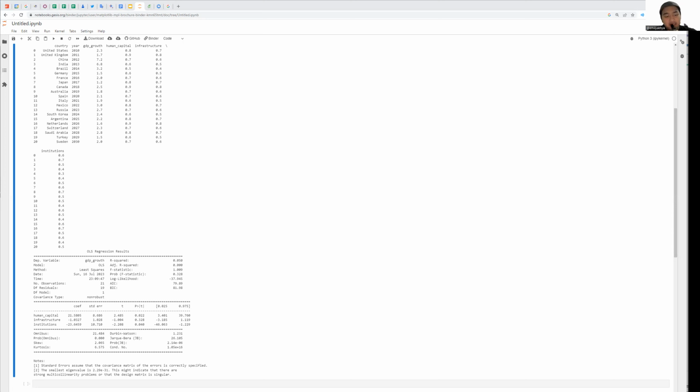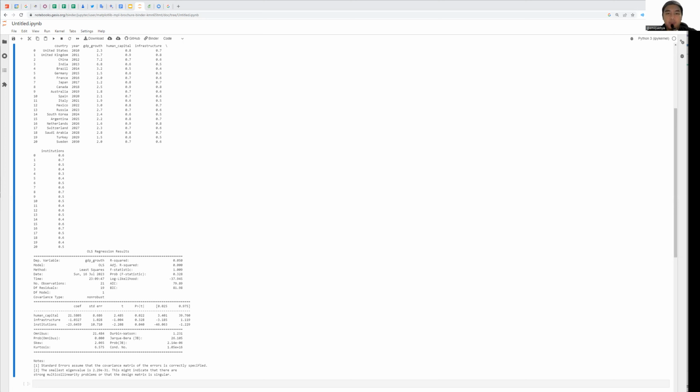The next thing is the coefficient. The coefficient estimate represents the expected change in the dependent variable, which is GDP growth, for one unit change in each independent variable, holding the other variables constant. We take that assumption.